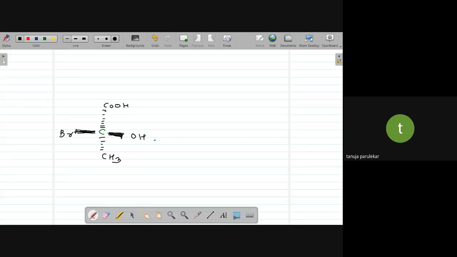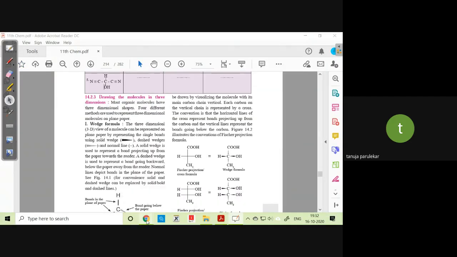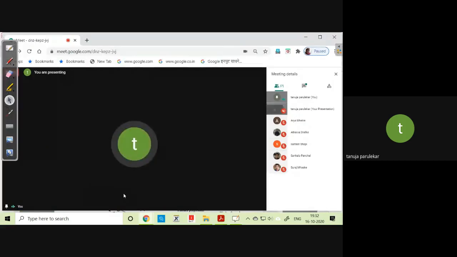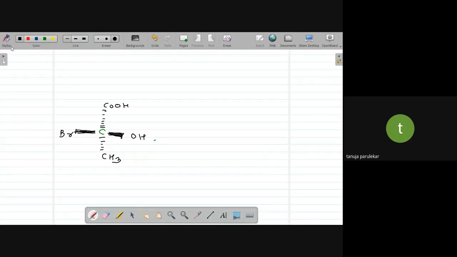Now I want an answer from you from the wedge formula. What do you understand? Just answer my question. The dotted line, tell me what do the dotted lines tell me from the wedge formula? Just now what you learned. Don't look into the book. Which were the groups on the dotted line? Yeah, they are below the plane. That is, they are behind or below the plane. Fine, very good. Means COOH and CH3 are behind the observer.